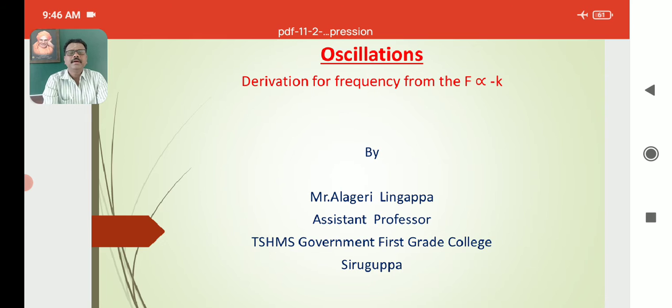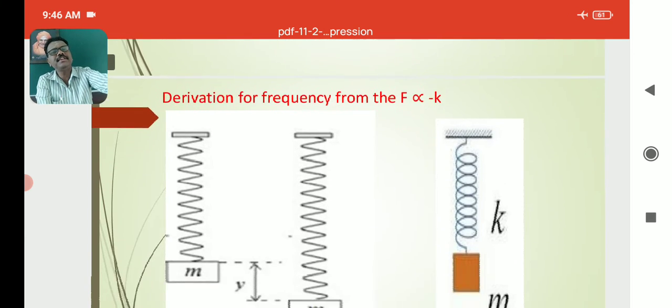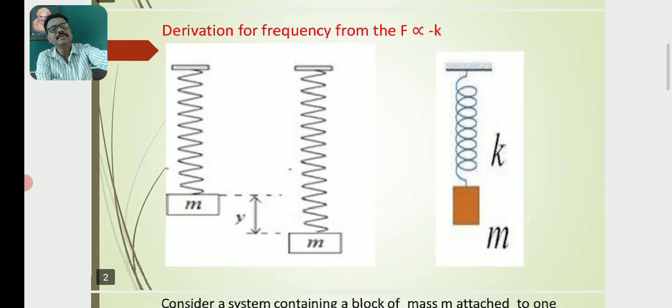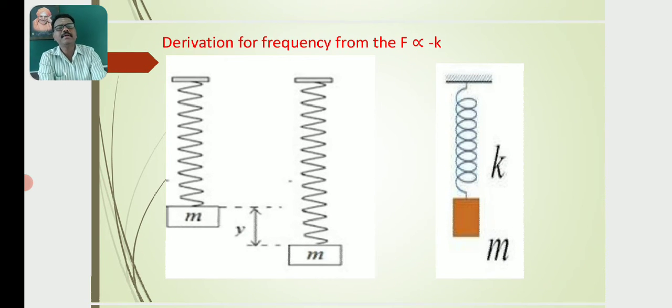Today, I will discuss the derivation for frequency from F directly proportional to minus y. What about frequency in the case of oscillation? We know that in nature we have different types of motion, say translatory motion, rotatory motion, and then oscillatory motion.